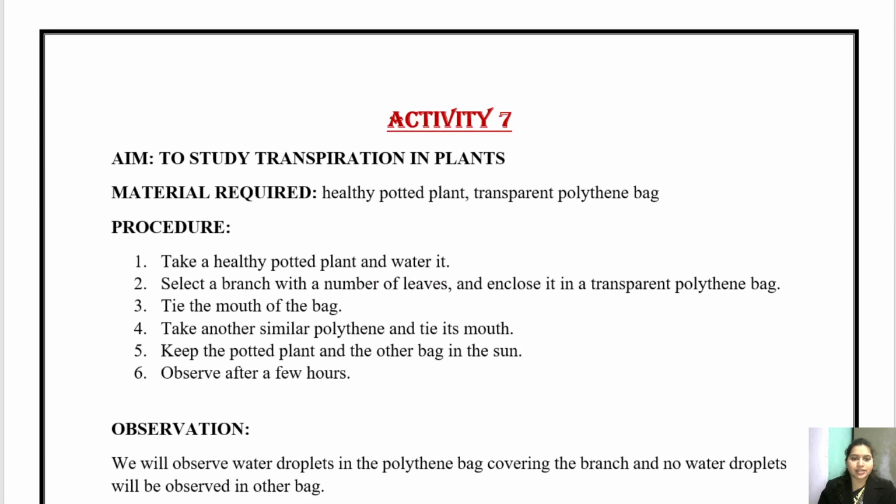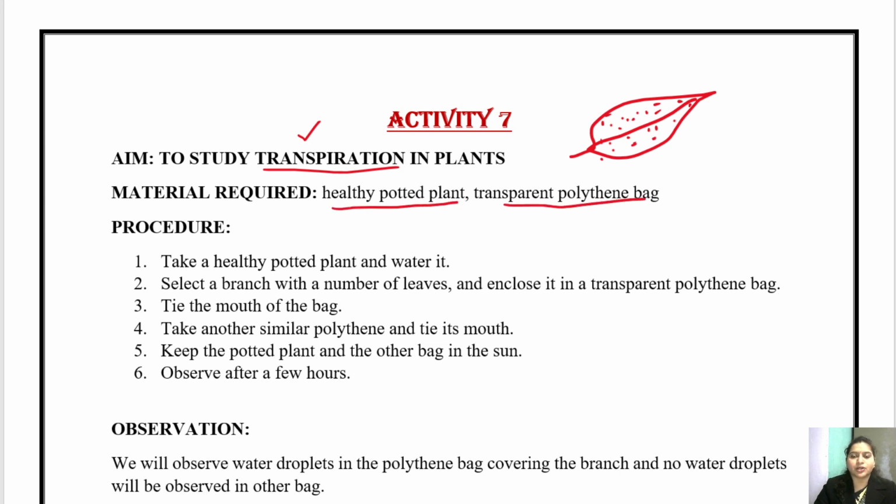Now coming on to the next activity, the last activity of this chapter, that is activity 7. We have to study the transpiration in plant. Okay, so what is transpiration, beta? So transpiration is a process where the leaf of a plant releases the water vapor, right? Or water, which is called transpiration. Okay, how will we see transpiration? So for that we need one healthy potted plant and we need a transparent polythene bag.